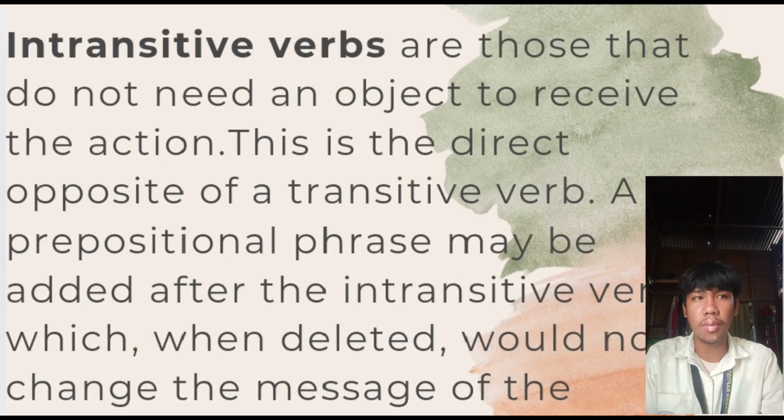Next is intransitive verbs. Intransitive verbs are those that do not need an object to receive the action. This is the direct opposite of transitive verbs. A prepositional phrase may be added after the intransitive verb, which when deleted would not change the message of the sentence. And intransitive verbs do not require a direct object, and they express a complete thought without needing to act on anything.